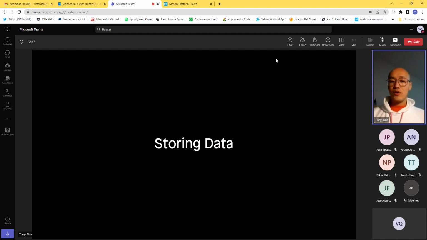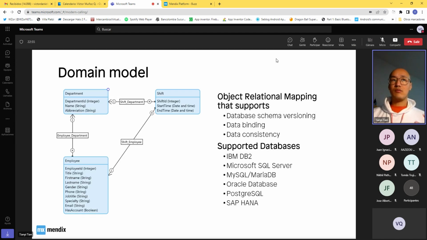Then storing data, right? I already showed you that the database layer is comprised of entities, and together they form the domain model, right? What I didn't show is that you can also create relationships between entities. They're called associations, and you can also define ownership directions, one to many, many to many relationships. So multiplicities can also be set, and you can also set the delete behavior.